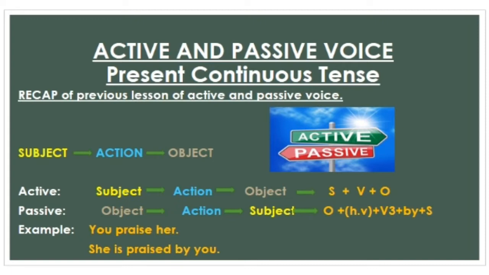Look at the example. You praise her. This is an active sentence. She is praised by you. This is a passive sentence. These sentences are the same in meaning but different in structure. In the first sentence, more importance is given to the doer of the action, that is you. While in the second sentence, more importance is given to the object and the action done by the subject.